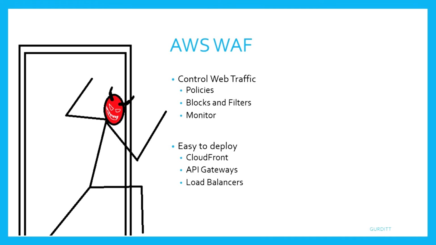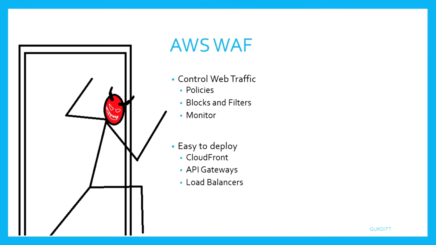When you create a database, you can get it to sync up with a load balancer, like the one Amazon provides, Elastic Load Balancing. This way you can create a web application firewall that is applied to the load balancer, or if you have an API gateway, you can apply it to that instead. This is one of the good aspects of the web firewall, how easy it is to deploy to any application on the cloud. In terms of security, it provides protection against most common attacks, including SQL injections, distributed denial of service, and also lets you monitor the traffic to trigger the CloudWatch alarms, which we will get into later.